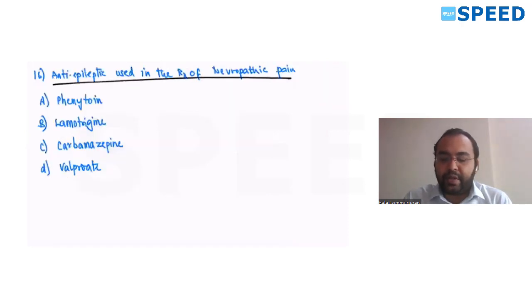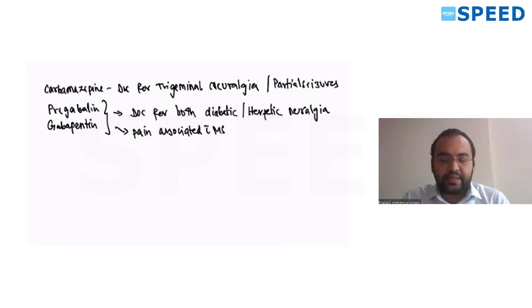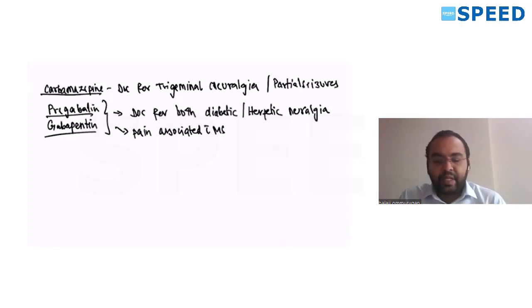Anti-epileptic used in the treatment of neuropathic pain. Very easy. Valproate is not used, phenytoin is not used, lamotrigine is not used. Only carbamazepine is used. So what are all the other drugs that can be used? Carbamazepine, pregabalin and gabapentin. Carbamazepine is a drug of choice for trigeminal neuralgia and also partial seizures.